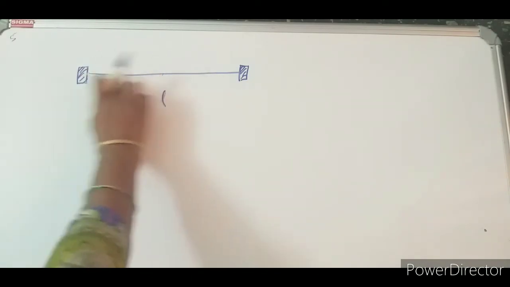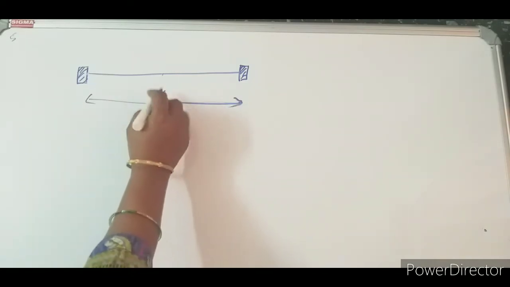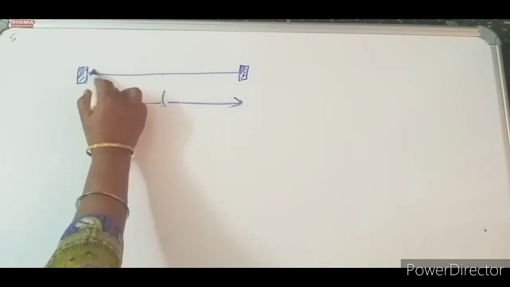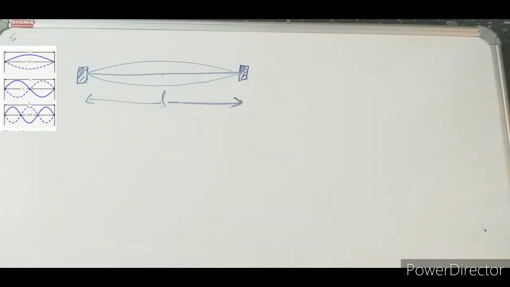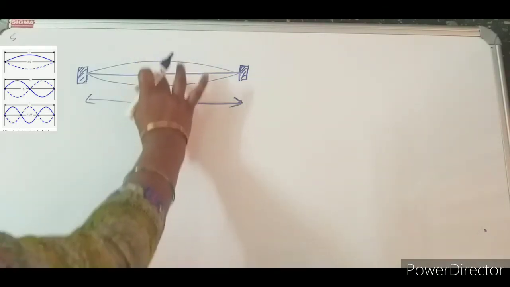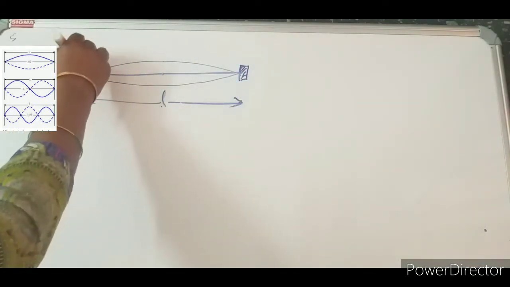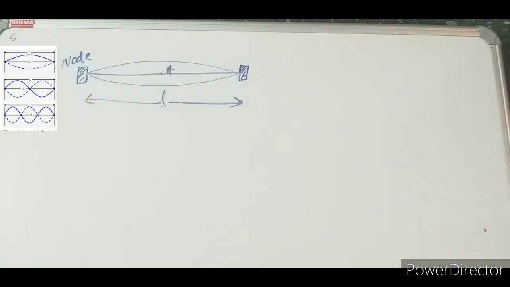So I have taken this particular length and plucked it in the middle. When I pluck it in the middle, it will start vibrating, and it will look like this. This is the maximum amplitude, this is the minimum amplitude. This position is known as a node, and this position is known as an antinode.